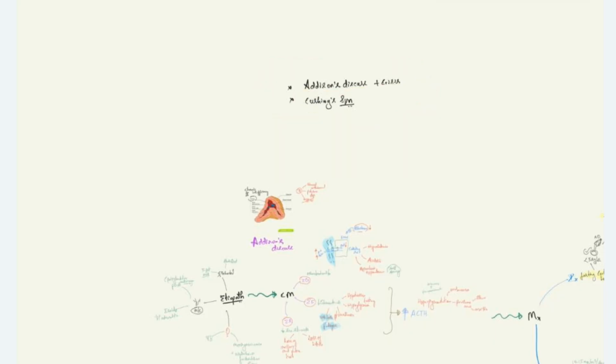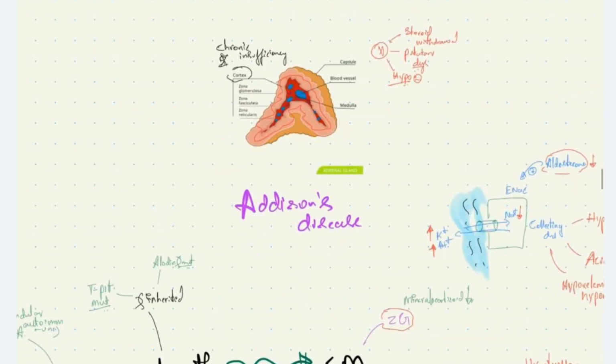What is Addison's disease? Addison's disease is characterized by chronic adrenocortical insufficiency, due to destruction of the adrenal cortex. This is called Addison's disease. To call it Addison's disease, there should be adrenal cortex destruction.